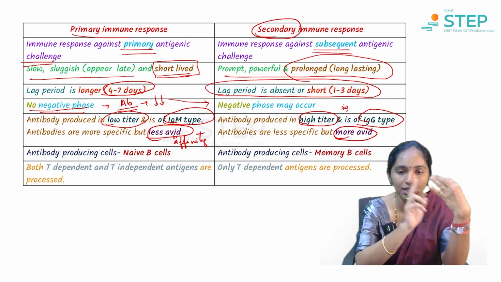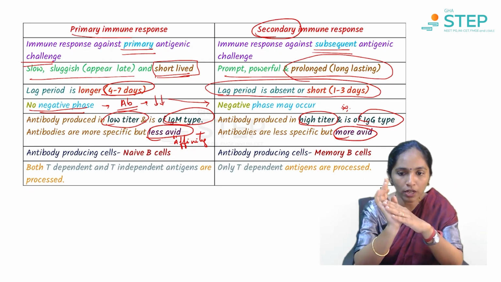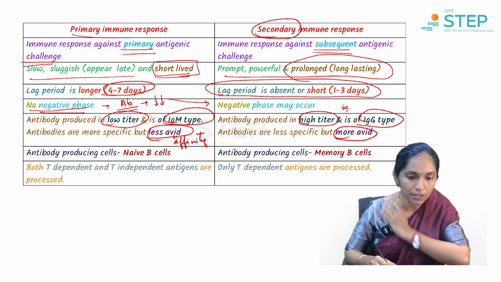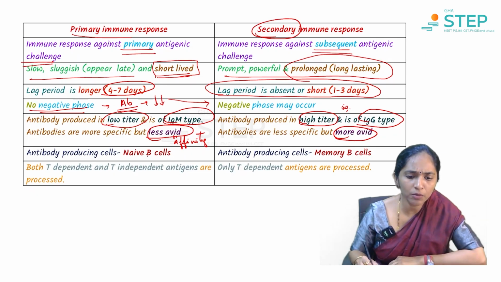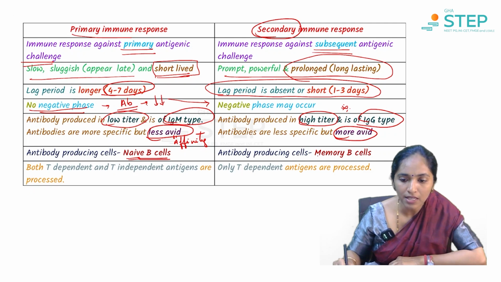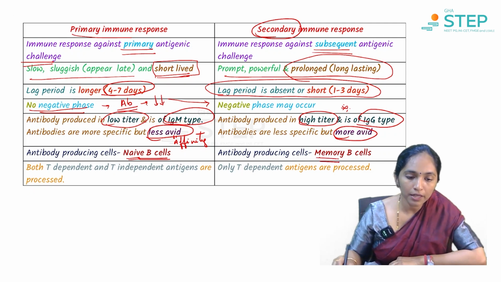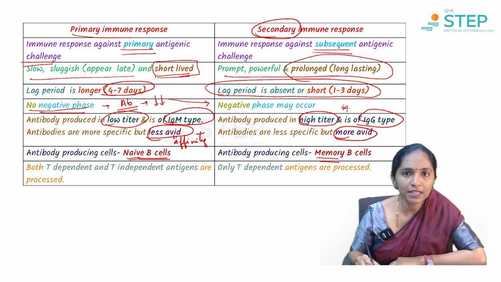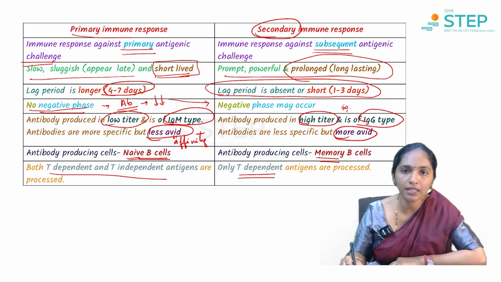IgM less avidity, here IgG and more avidity in the secondary immune response. So here the antibody is produced by mature B cells, also called naive B cells, and here obviously it is the memory B cells which produce the antibodies. And here both T dependent and T independent antigens are processed. Here only T dependent antigens are processed. We will study the same later.